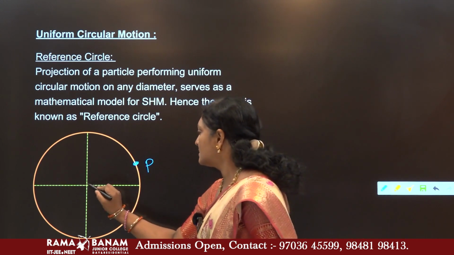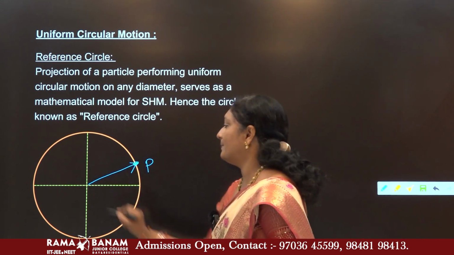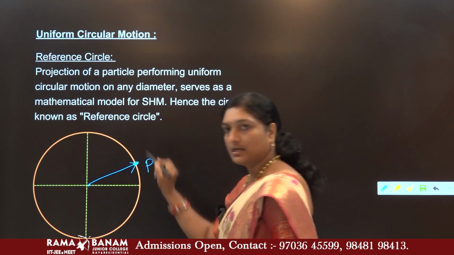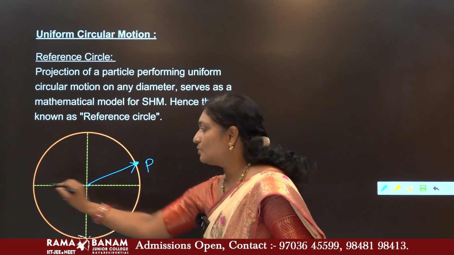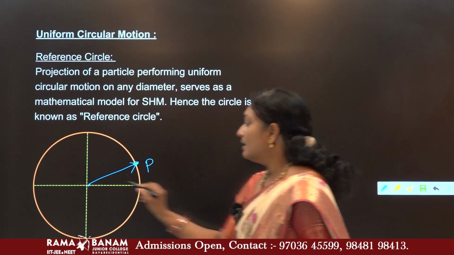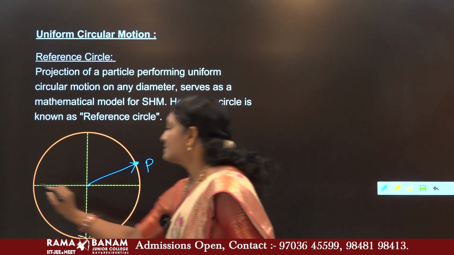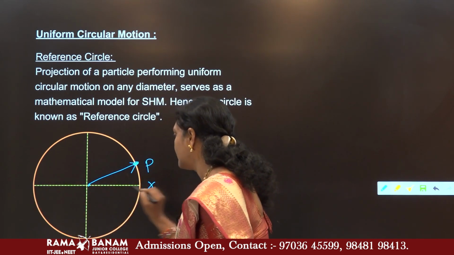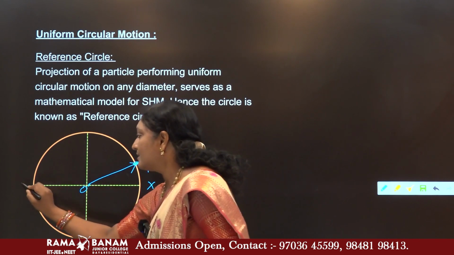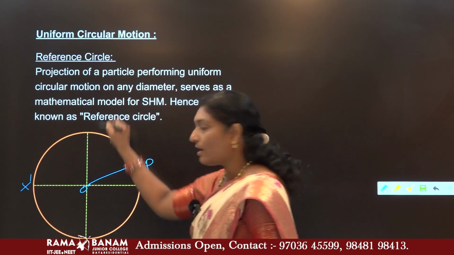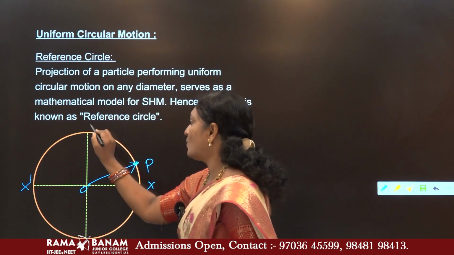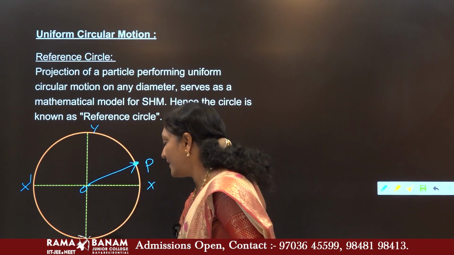This is the position of the particle. This is a circle, and these two are diameters. This is along the x-axis, so let me name it x, center point as O, and this is x dash. Along the y-axis, this is y, O, and y dash.